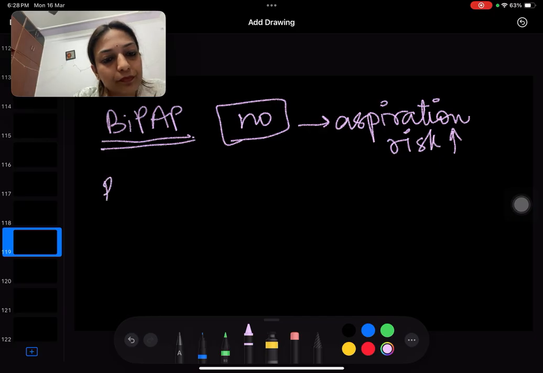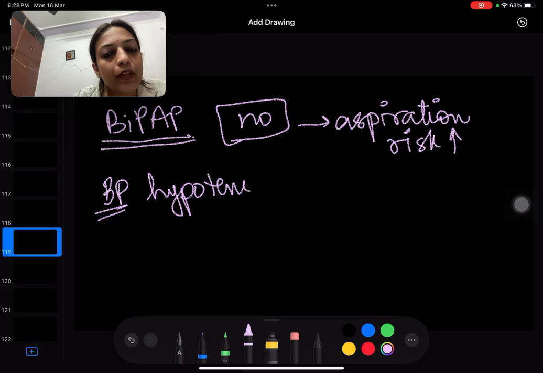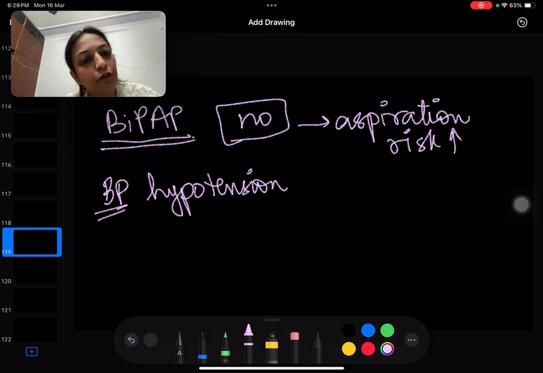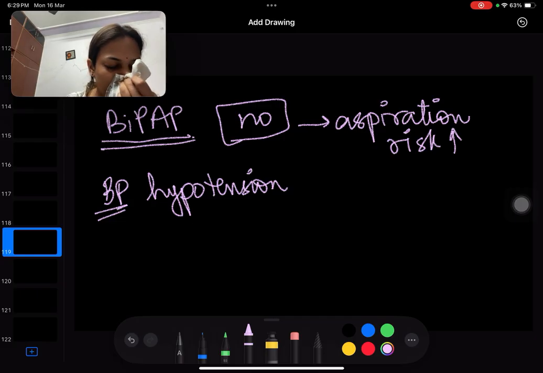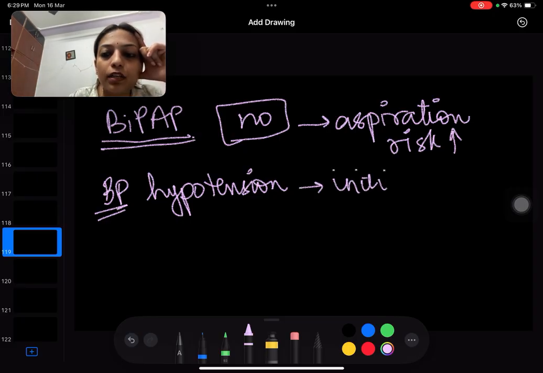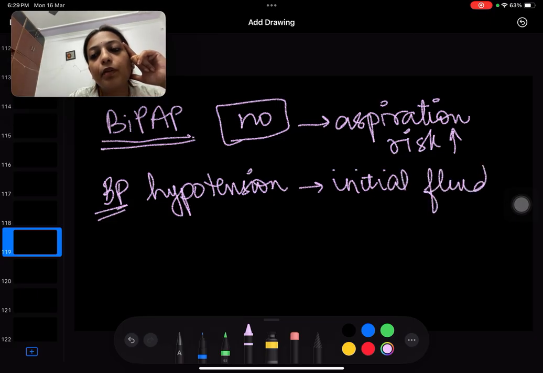BP. I've told you that patient is going to land up in hypotension. Can we give lots and lots of fluid? The answer is no. Patient is already having third spacing of fluid. Patient is already ascitic, has gross ascites mostly. Most likely patient is already going to have pedal edema. Patient is already going to be in volume overload. So we can give initial fluid challenge, but it has to be very, very judicious.